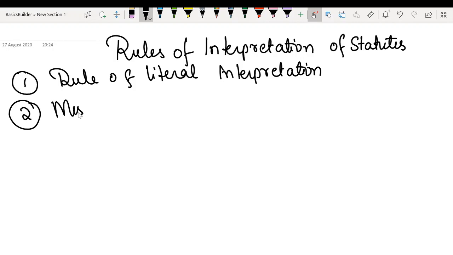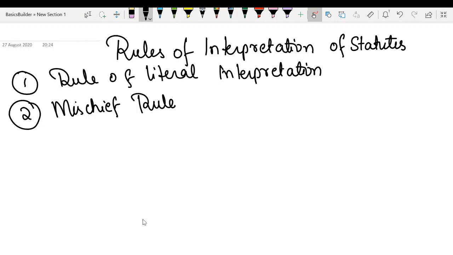Second rule, mischief rule. This rule is also known as Hayden's rule or purposive construction. Whenever a statute is made, a law is made, it is made to solve a purpose.